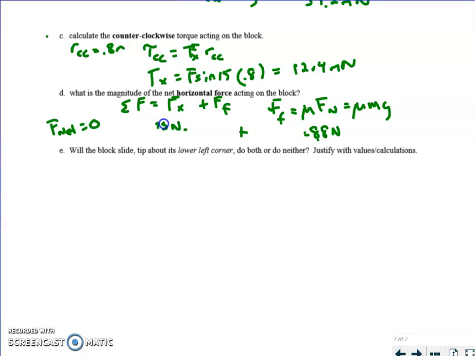What's going to happen because of that applied force? Well, in terms of tipping, the answer is no. Why? Because this clockwise torque from the applied force is less than the counterclockwise torque that we calculated there. Now, if you got the answers wrong and read in reverse, then you could have said yes and not lost points. In terms of sliding, the answer is also no, because the applied force here is less than the maximum amount of friction. And so it's not going to slide nor tip.